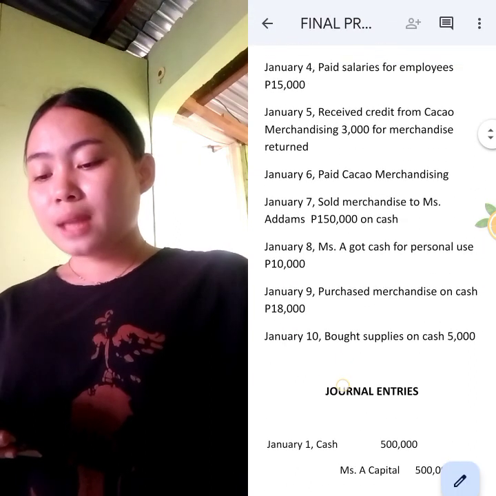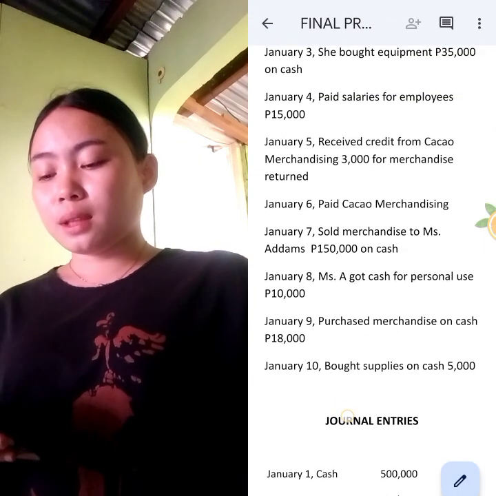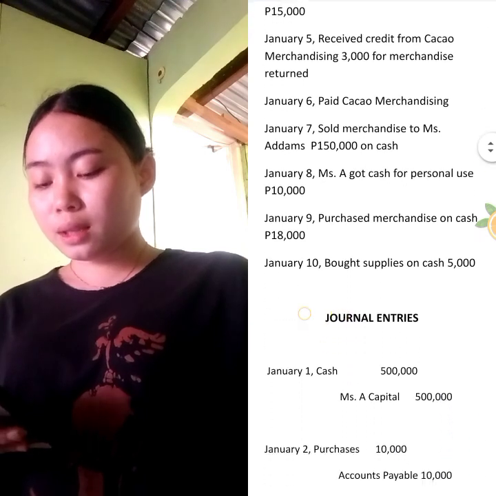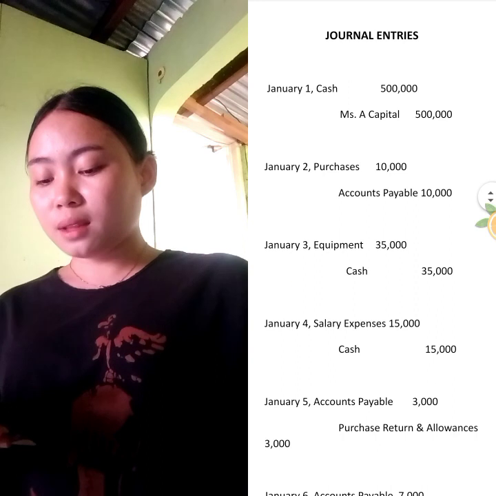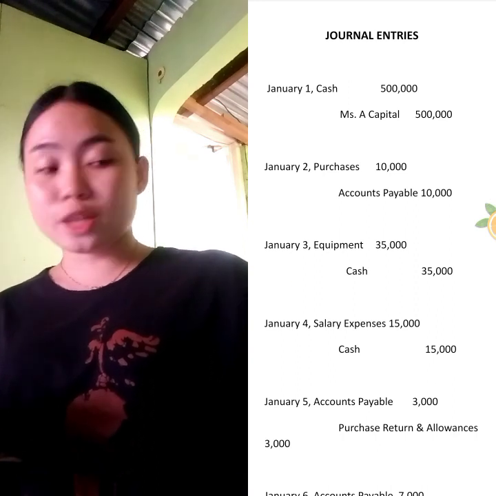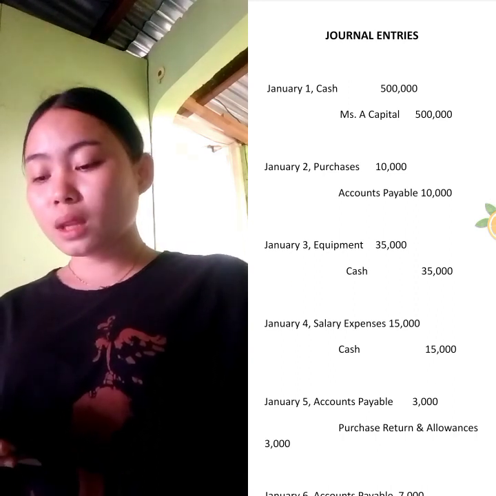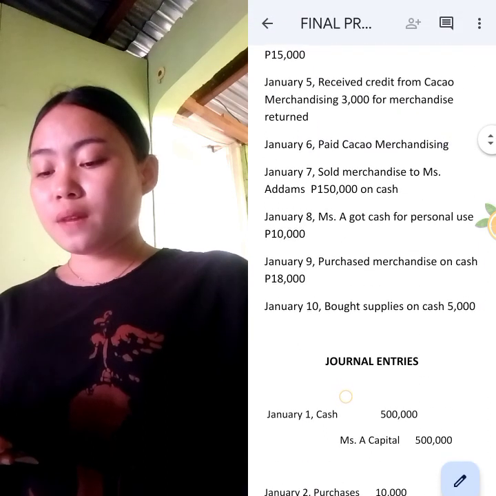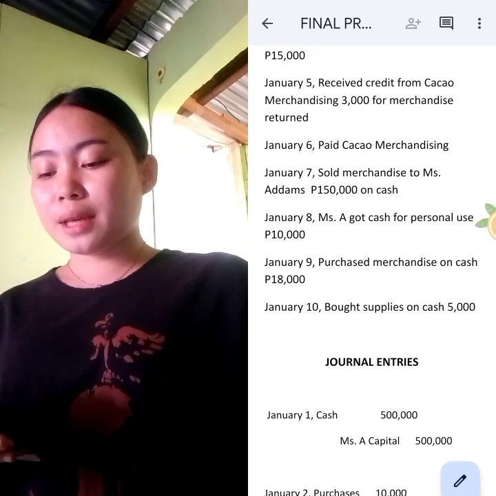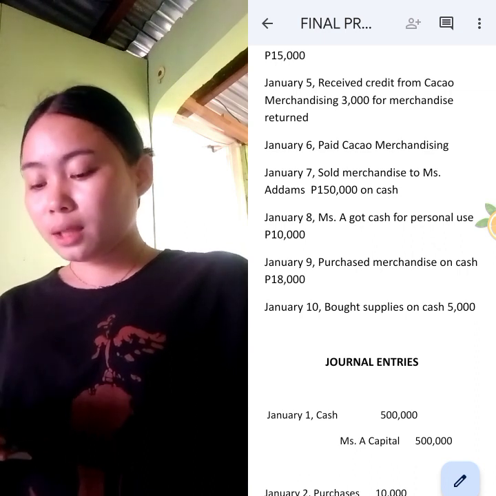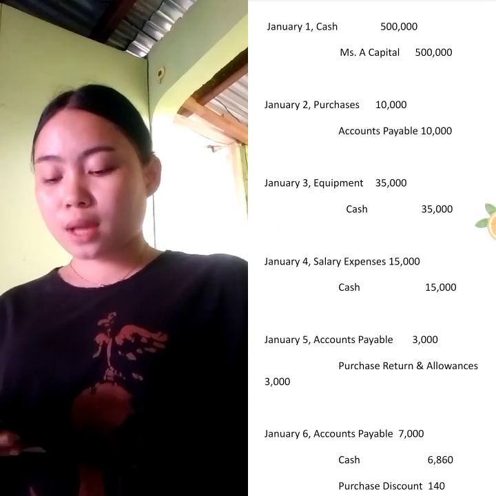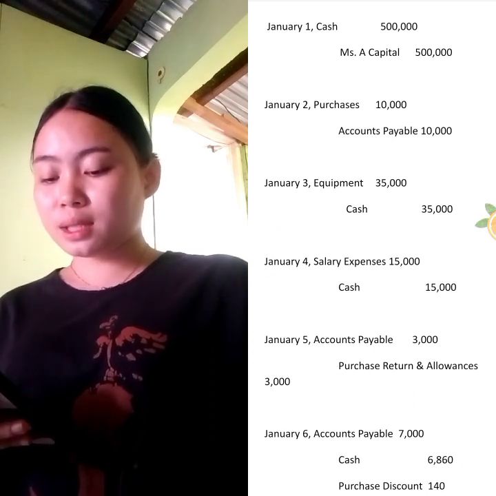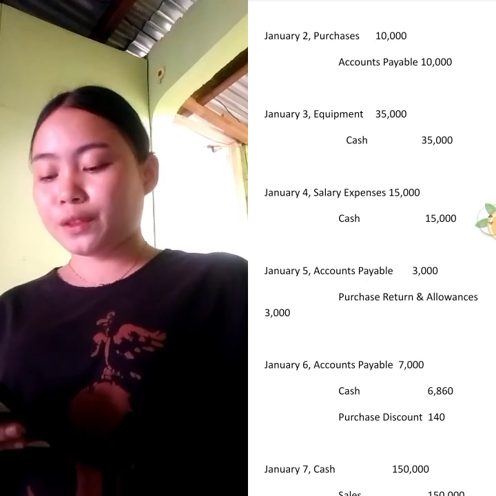January 4, paid salaries for employees 15,000. The journal entry on January 4: the debit is salary expense 15,000 and the credit is cash 15,000. On January 5, received credit from Kakao Merchandising of 3,000 for merchandise returned. So the journal entry on January 5: the debit is accounts payable 3,000 and the credit is purchase returns and allowances 3,000.